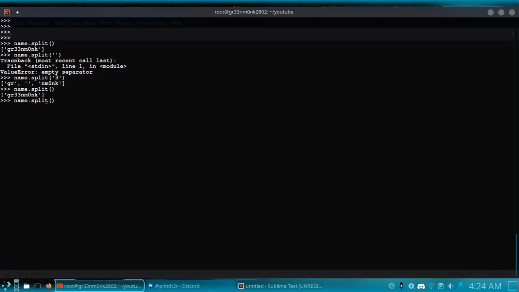And if I want to split it using 33, I specify 33 inside, and now it splits the string into two halves depending on this 3. Suppose I have a string str with "the quick brown fox jumps over the way".